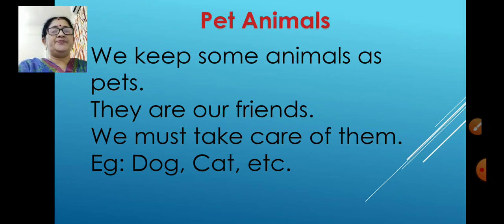Pet animals. Do you have a pet at home? Some of you may have. Yes, children? Dog, cat, then parrot. All these things you can keep as a pet. We keep some animals as pets. They are our friends. We must take care of them. Example, dog, cat. Now let us see these pet animals one by one.